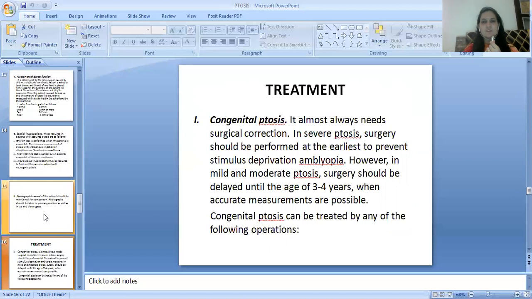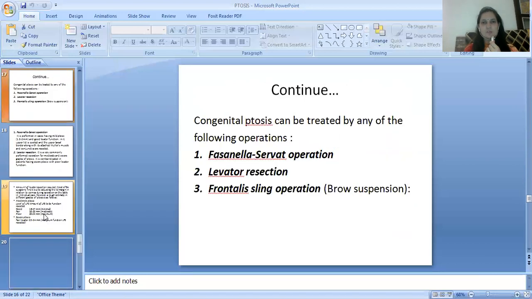In severe ptosis, surgery may be performed at the earliest to prevent stimulus deprivation amblyopia. However, in mild and moderate ptosis, surgery should be delayed until the age of 3 to 4 years when accurate measurements are possible. Congenital ptosis can be treated by any of the following operations: Fasanella-Servat operation, levator resection, and frontalis sling operation, which is also called brow suspension.